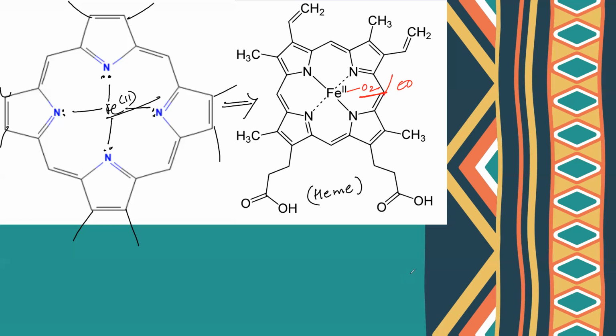Suppose you are in an environment where there is an evolution of carbon monoxide. So what will happen if you consume carbon monoxide? The carbon monoxide will go inside your blood and it will bind with this heme group. So out of O2 and carbon monoxide, the heme group has more love towards the carbon monoxide. So carbon monoxide will bind to this heme group more nicely.